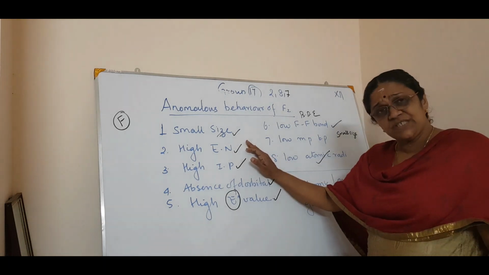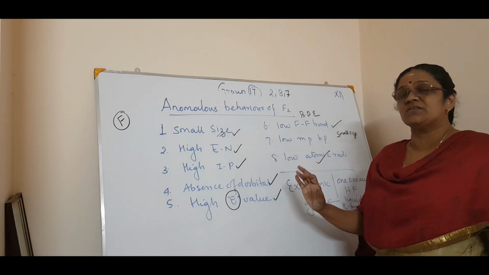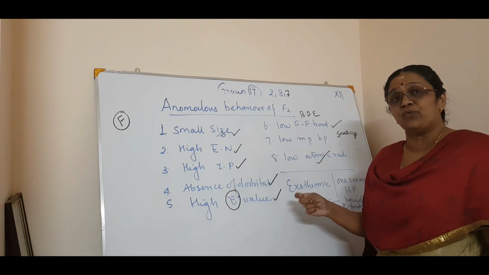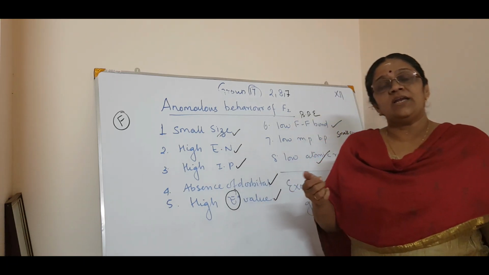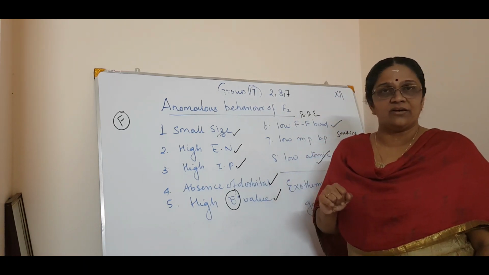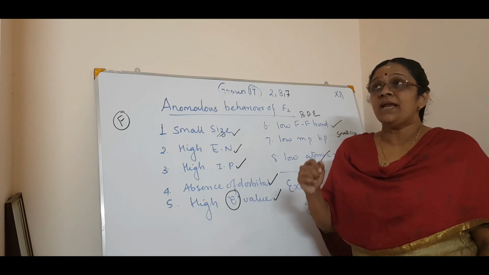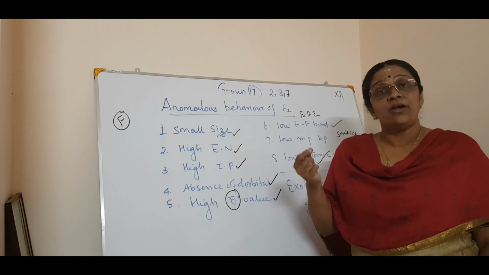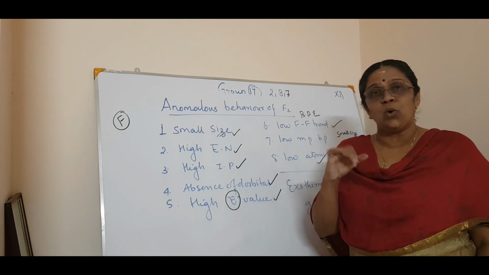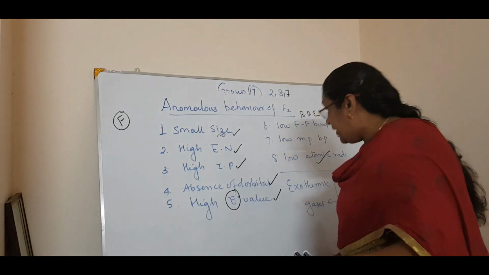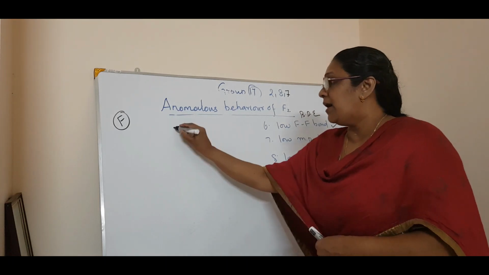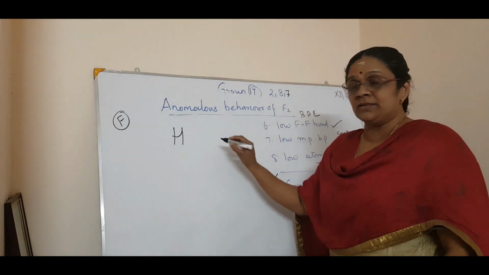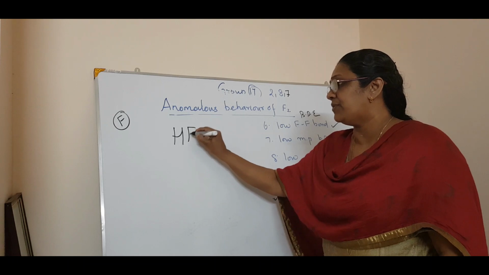Now almost 99% of the reactions with fluorine are exothermic in nature. Exothermic means it gives out a high amount of energy. And fluorine forms only one haloacid, that is HF. Fluorine reacts with hydrogen to form HF, isn't it?